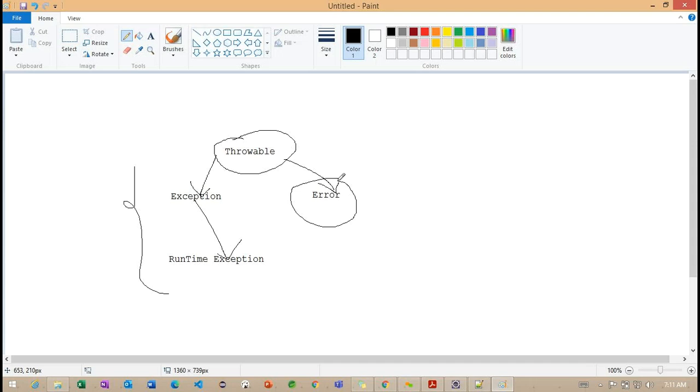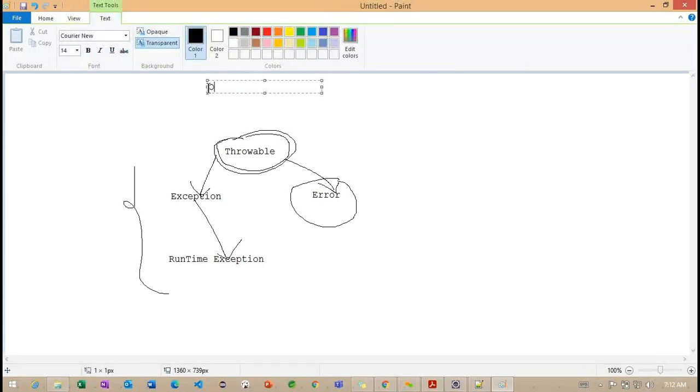Getting the point. So we cannot handle this error related exceptions here. Now we are going to discuss this particular exception and runtime exceptions here. Now what you are understanding here? For exception handling, we have the superclass called Throwable. This Throwable again extends from our Object class only.